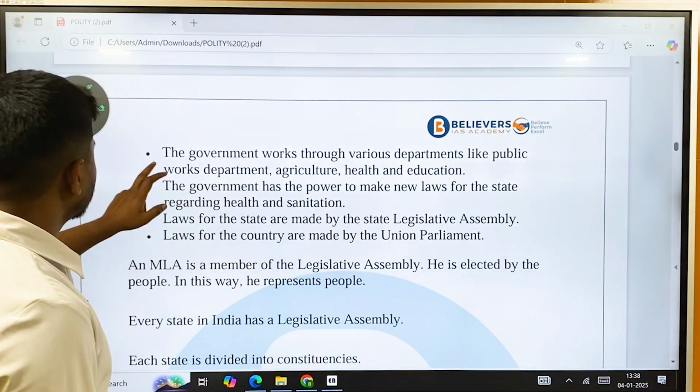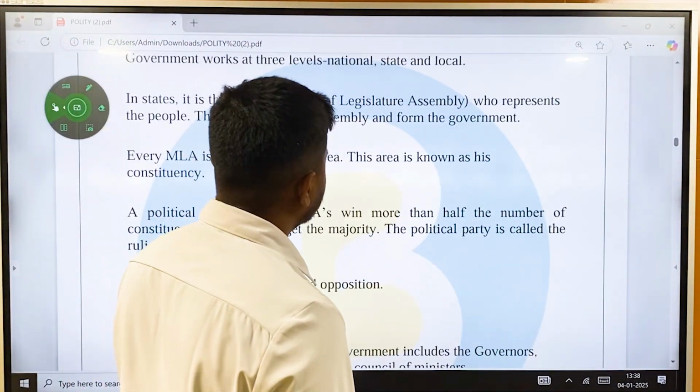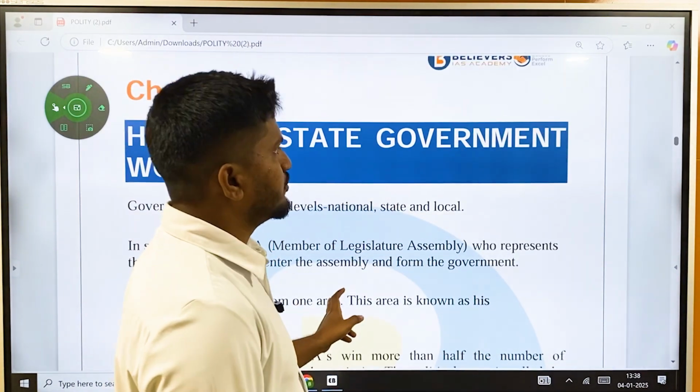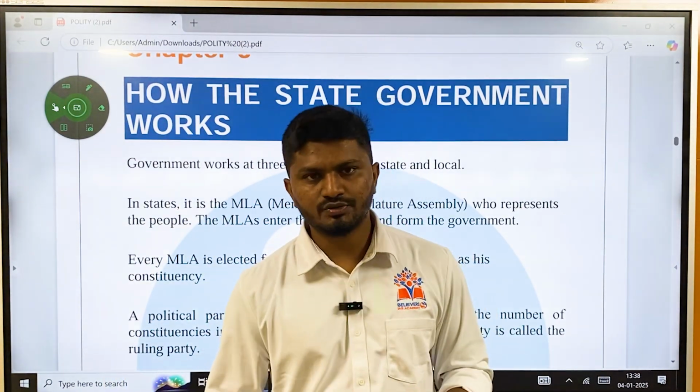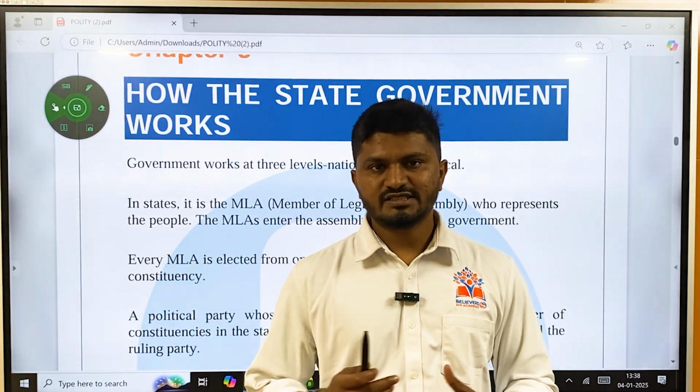So this chapter is a very small topic, which you might think is insignificant, but it is very significant. You should have a basic idea about how the state government works. Only then will you be able to understand the working of parliament and other aspects.